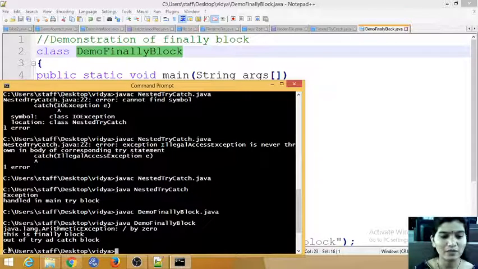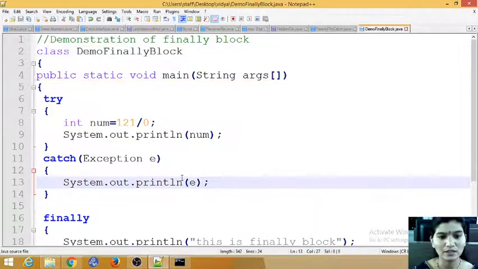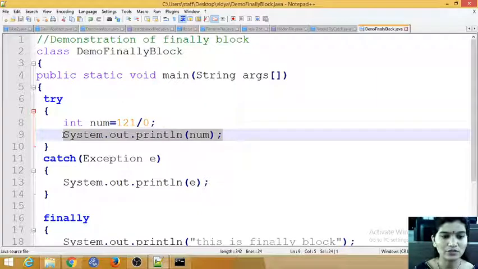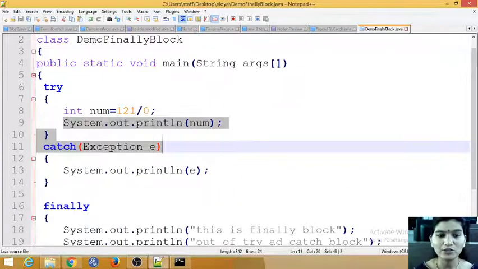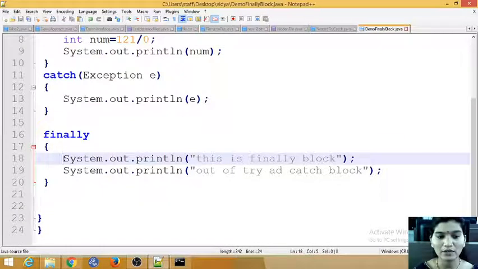This is the finally block, out of try and catch block. So see here, what I'm executing, I'm not going to execute this line. So I'm getting an exception here. So this line is not executing, but these lines are executing, even though you got an exception. So think that I have not written a finally.